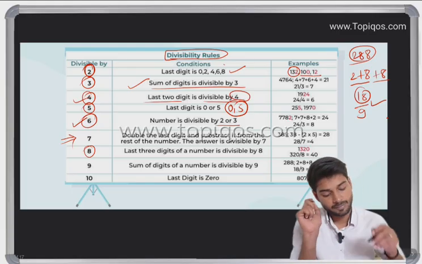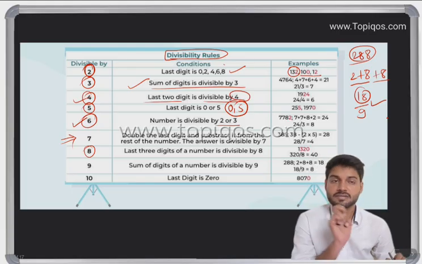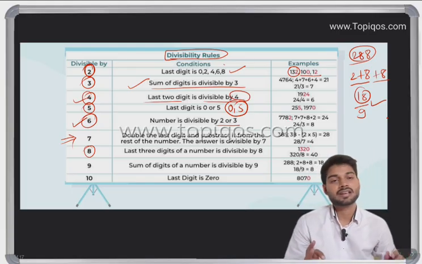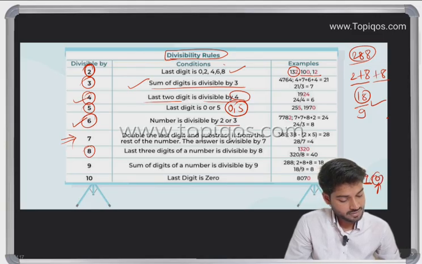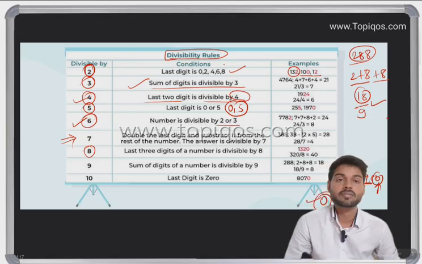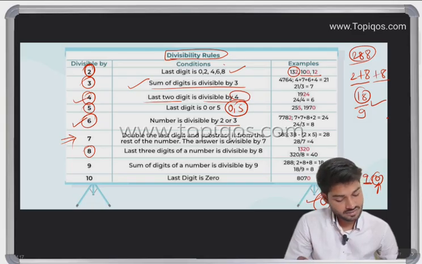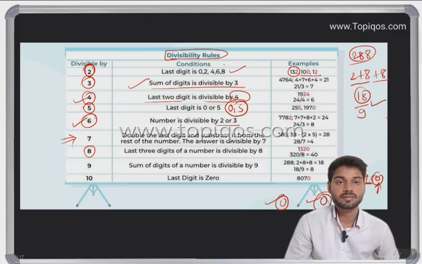Okay, and 10 is very simple, it's just 0. For example, 1000, or 950. If we have a 0 at the last digit, then yes, the number is definitely going to be divisible by 10. Okay.